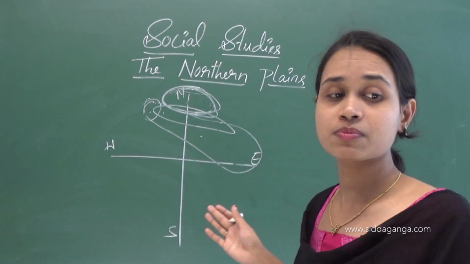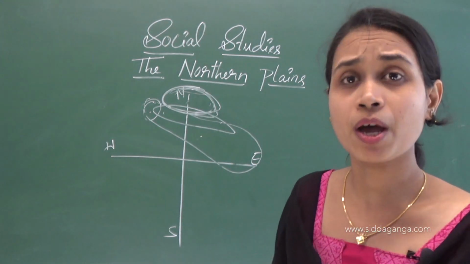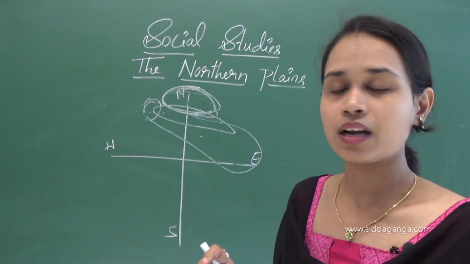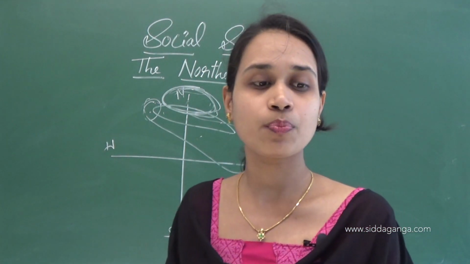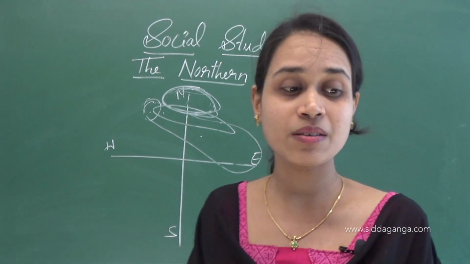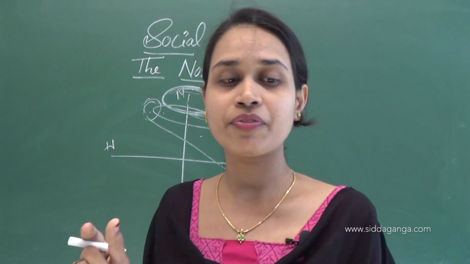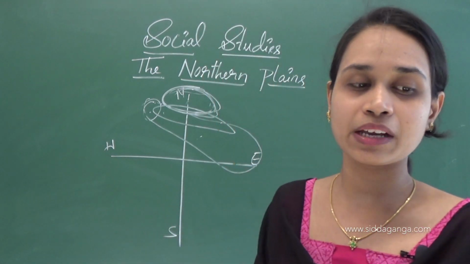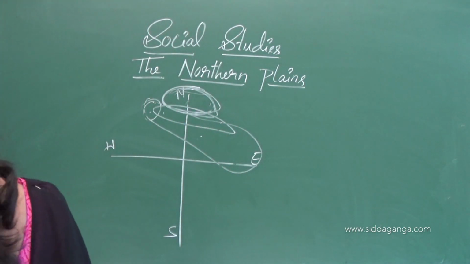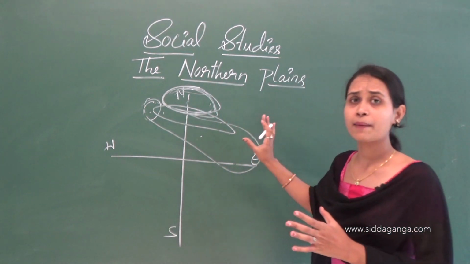The three river basins in India are Satluj, Brahmaputra, and Ganga. A basin is a portion of land drained by a river and its tributaries. So we can see the main three river basins.